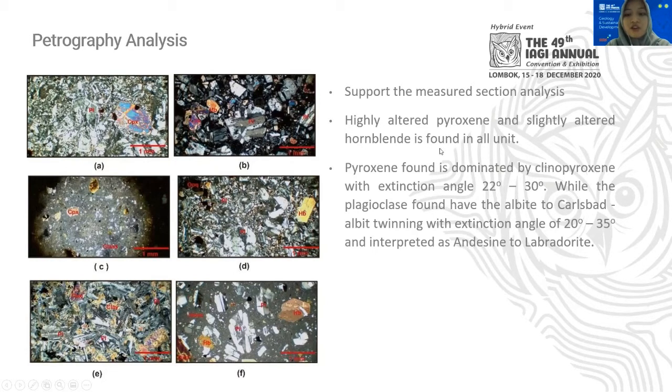The pyroxene found is dominantly clinopyroxene with extinction of 22 degrees to 30 degrees, while the plagioclase found has albite to Carlsbad albite twinning with extinction of 20 degrees to 35 degrees and is interpreted as andesine to labradorite. As we can see, almost all of the thin sections representing each stop site have intermediate composition. So we can interpret that the Blagochone is almost all composed of intermediate composition.